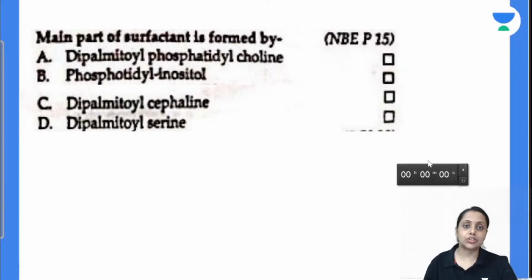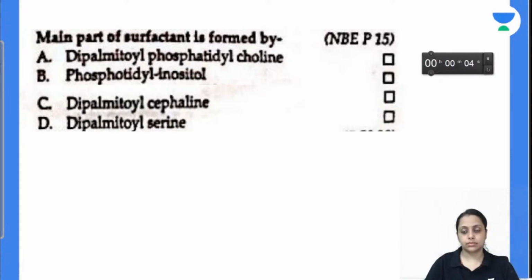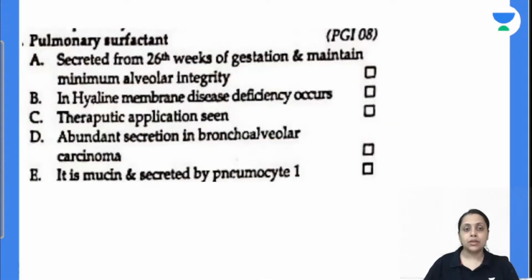The main part of surfactant is formed by dipalmitoyl phosphatidylcholine.